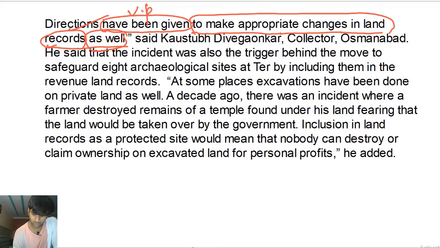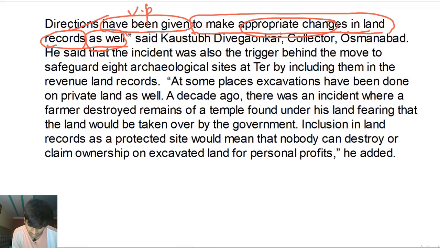This is the object of the verb given, and this has been given by somebody. Who that person is, we don't know, because it's in the passive voice. In the passive voice, we don't focus on the person who does the action. We focus on the object of the verb. Directors have been given to make what? Appropriate changes in what? In land records as well.